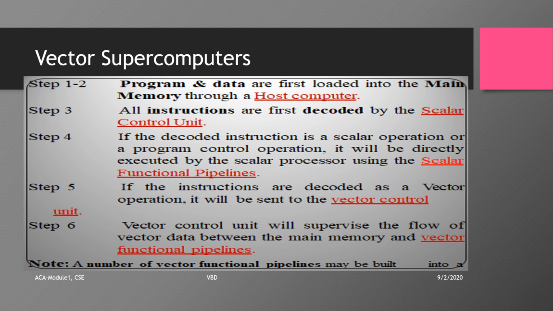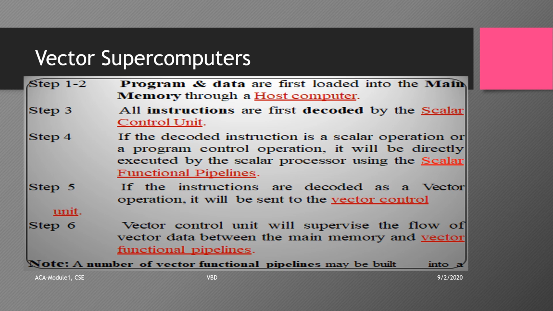If the instruction we have decoded is a vector operation, then it has to be sent to the vector control unit. This control unit is going to supervise the flow of the vector data between the main memory and the vector functional pipelines. The vector data flow is coordinated by the control unit. A number of vector functional pipelines can be built into a vector processor.